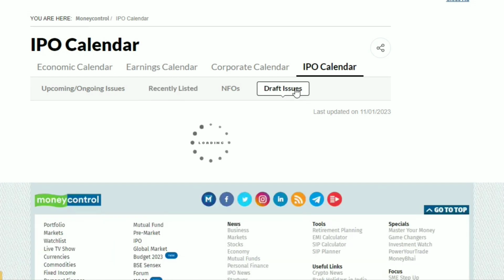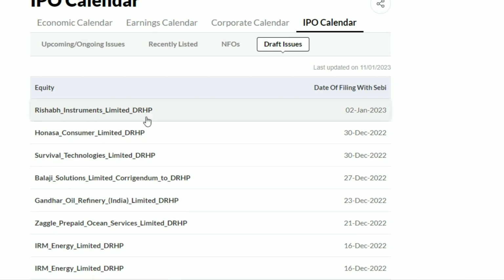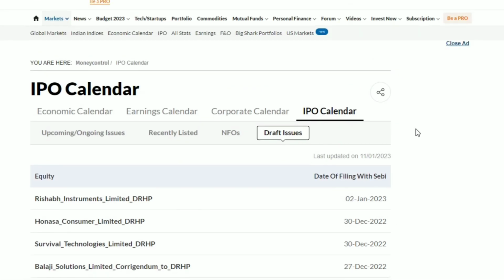And draft issues, this is the most important. We can find the draft issues from here. See, Rishabh Instruments, Onasa Consumers, Survival Technologies, Balaji Solutions Limited. They filed drafts with SEBI for coming with an IPO. So this is all about the events calendar.